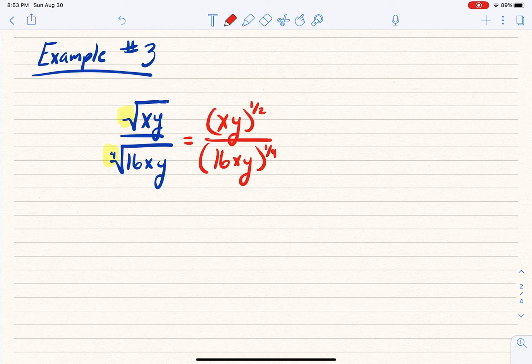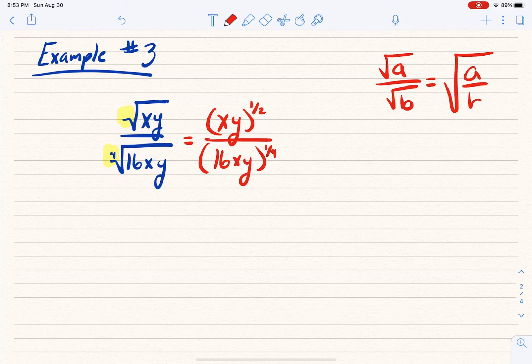All right. Now, really at this point, it can get a little bit wacky. You go, well, what in the world am I supposed to do? Ultimately, I want to have them under the same radical. Off to the side, if we had the square root of a over the square root of b, we said that was equal to the square root of a over b. And sometimes that allowed us to simplify things.